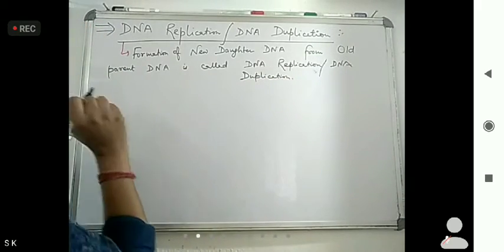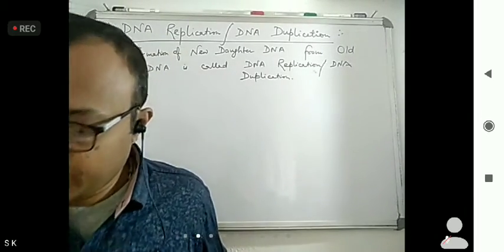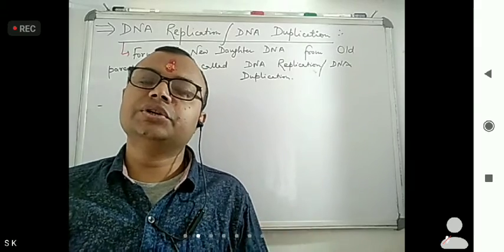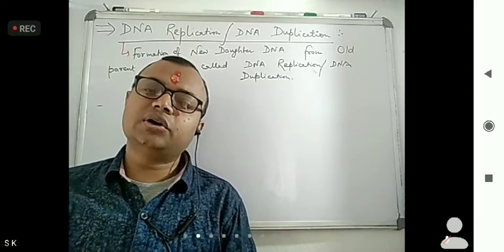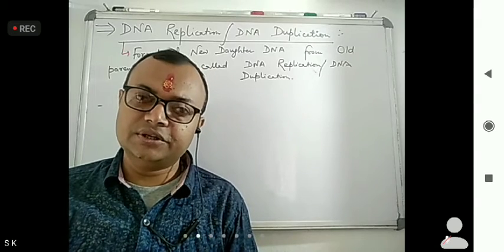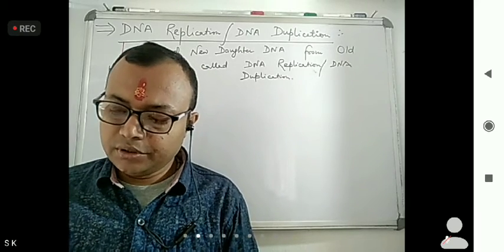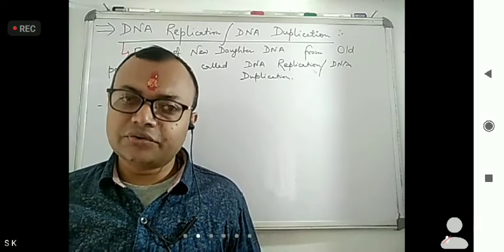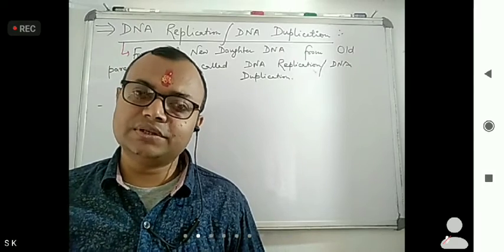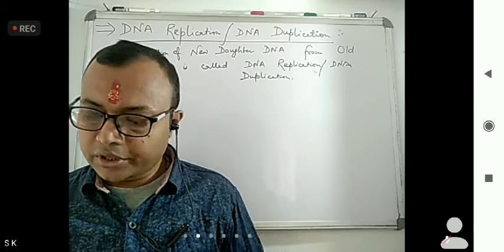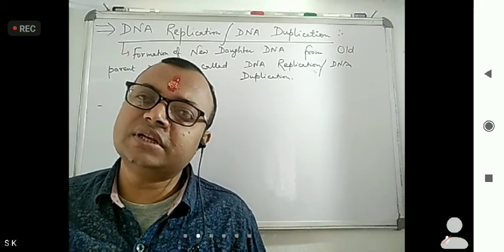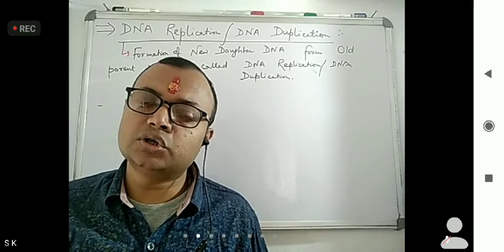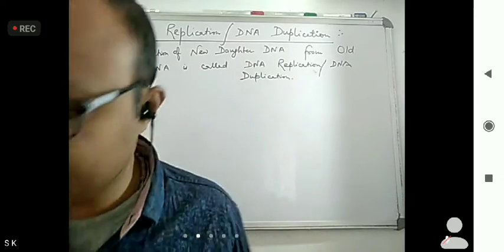Now, next we have to know at which time during cell division DNA replication occurs. We already studied cell division in 11th: meiosis, mitosis, interphase. In the interphase, one phase is the S phase, the synthetic phase. So DNA replication takes place in the S phase of the cell cycle, and S phase's full form is synthesis phase. So at which time does this take place?